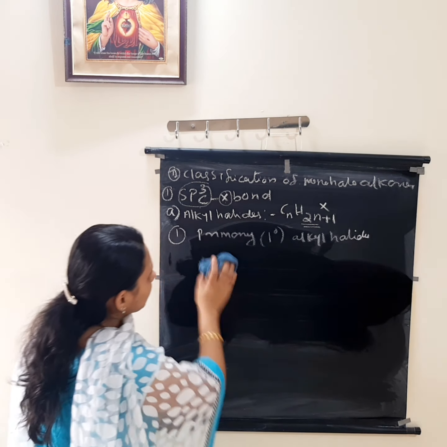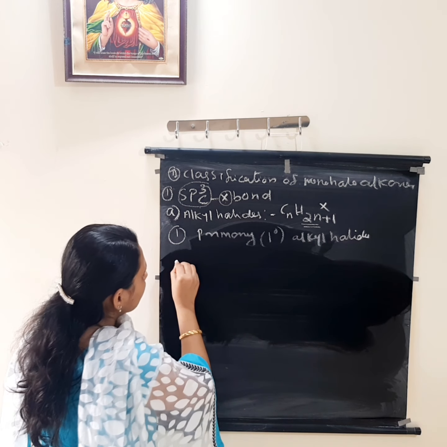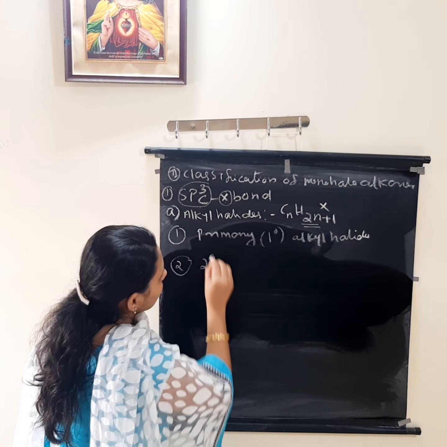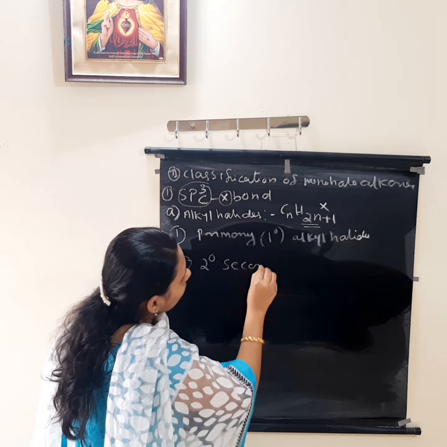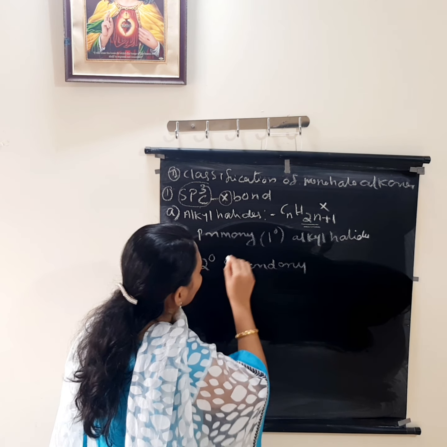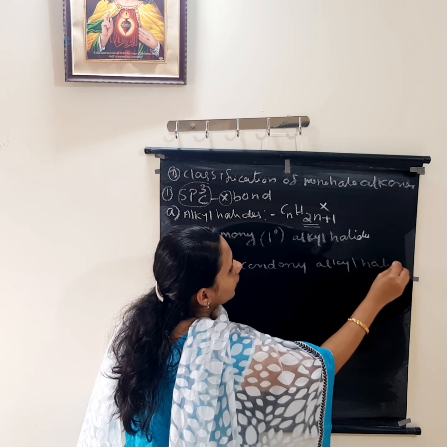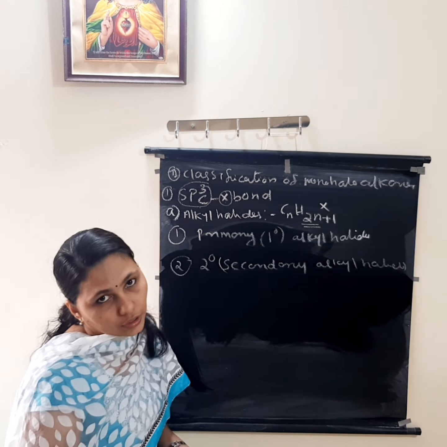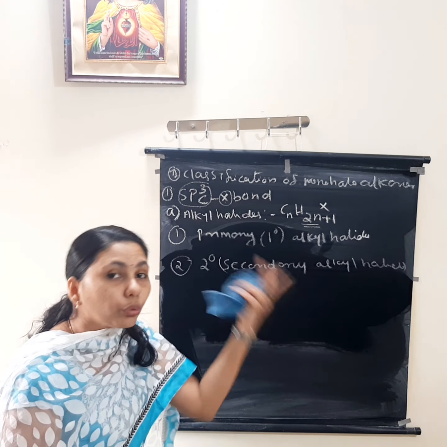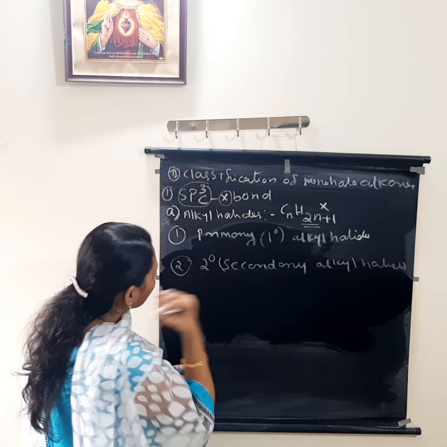After primary, next is which one, secondary alkyl halide. What is the meaning of secondary alkyl halide? Here the halogen attached carbon atom is bonded to two other alkyl groups.